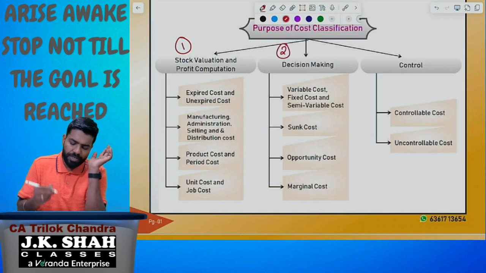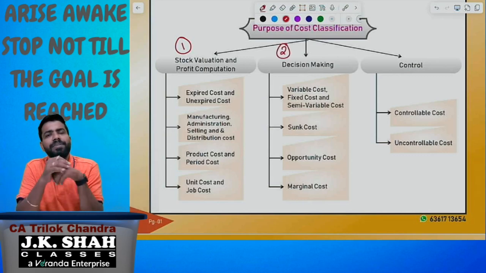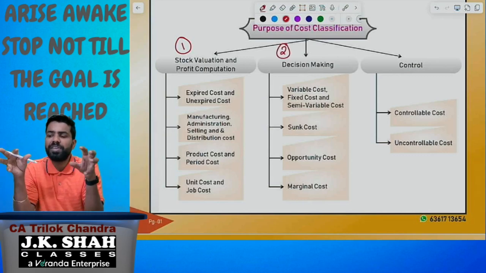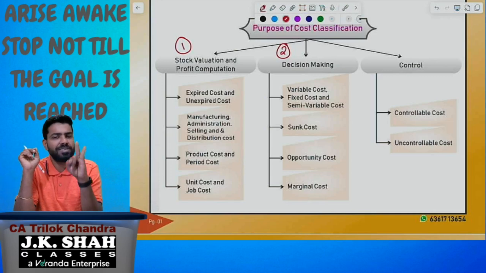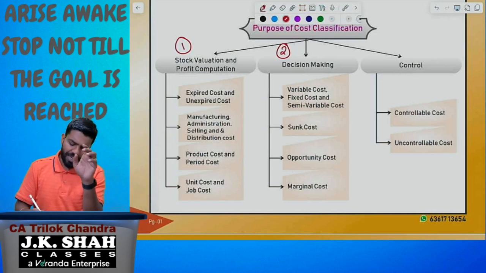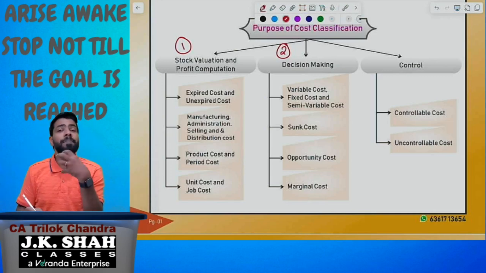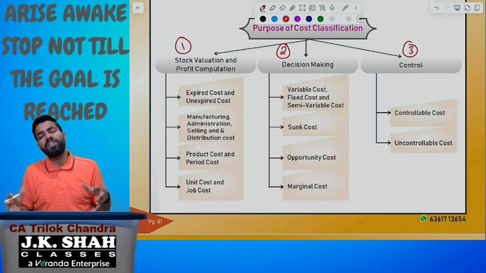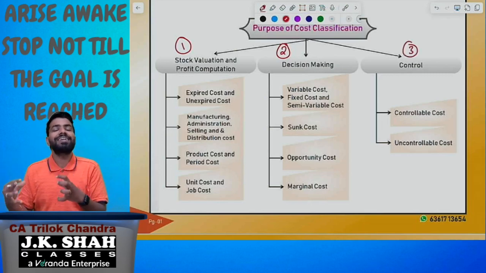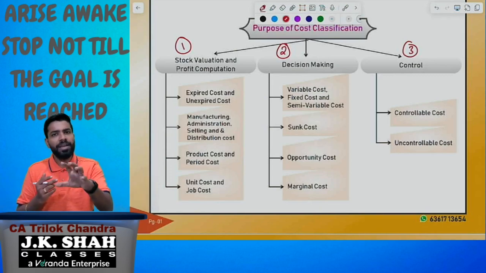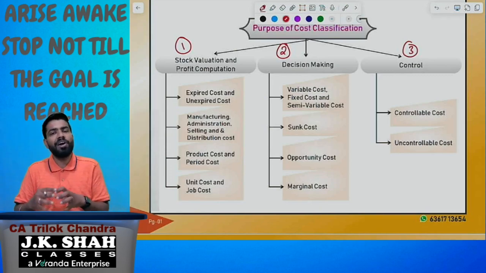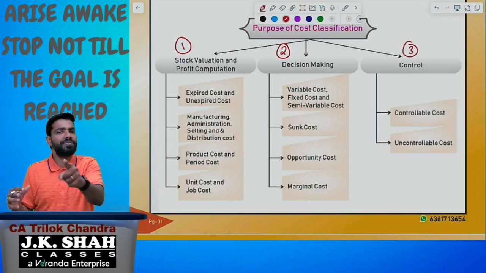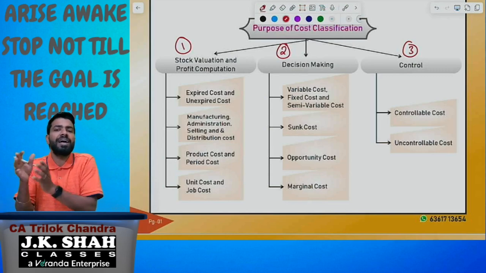Number two, decision making. When the purpose is decision making, they are going to classify the cost into variable, fixed, semi-variable cost, sunk cost, opportunity cost, and then marginal cost. When the purpose is control, they will classify the cost into controllable cost and uncontrollable cost. Okay, let us have the clarity on this cost classification. Let me start with the first one: expired cost and unexpired cost.